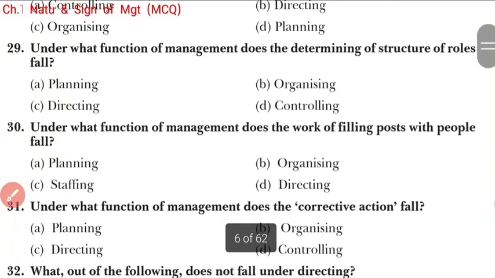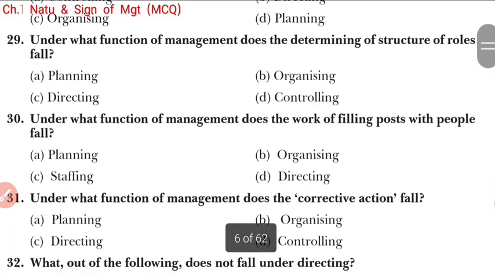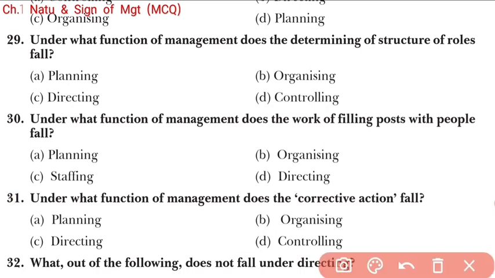Now come back to question number 29, students. Under what function of management does the determining of the structure of roles fall? Do you know the meaning of structure of roles? It refers to designing the designations for the different types of employees working in the organization, like who will be the junior, who will be the senior, who will give the order, who will execute the order.